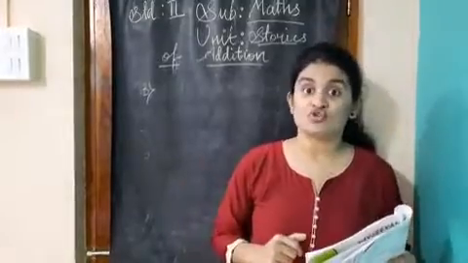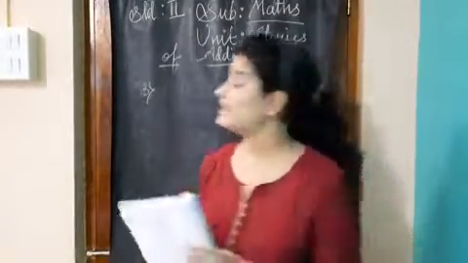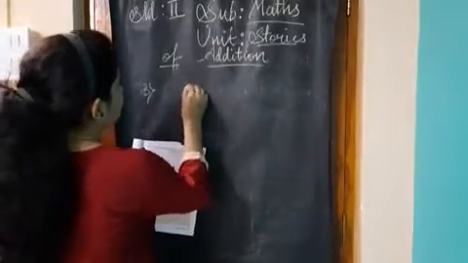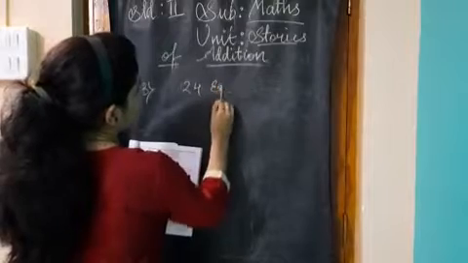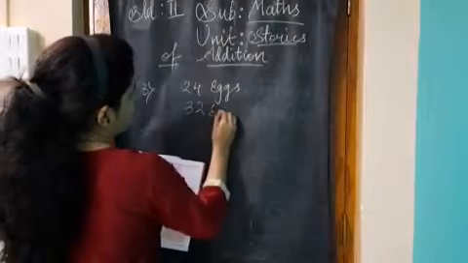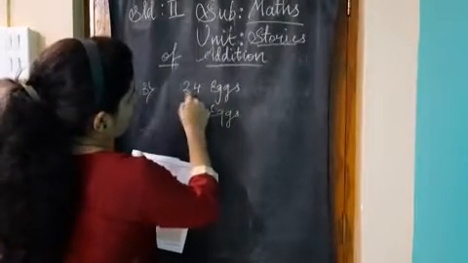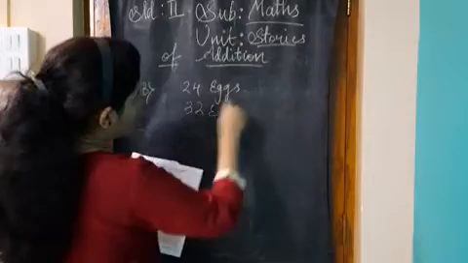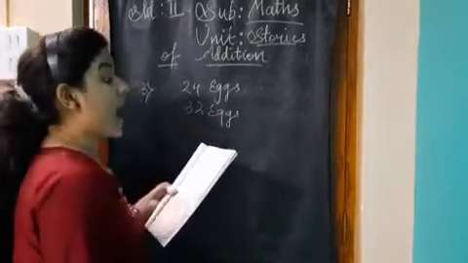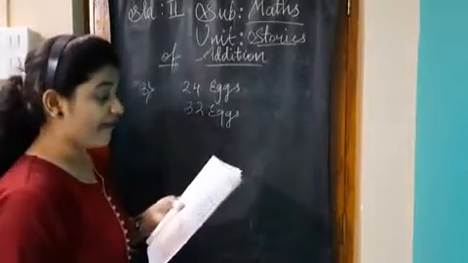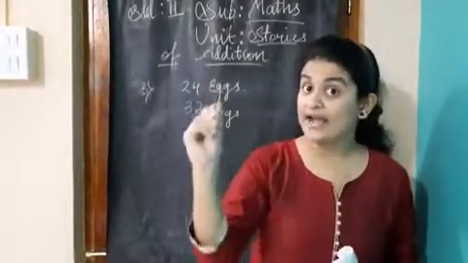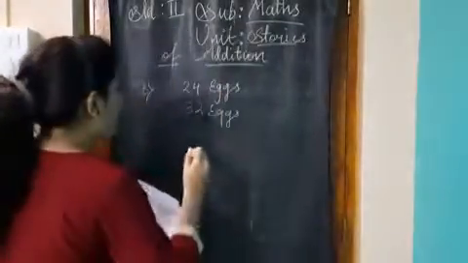So now we have to do the total. So first of all, we will write our statement, that is 24 eggs and 32 eggs. 24 eggs are with Sajid and 32 eggs are with Shabana. So what is asked? How many eggs in all do they have? So what shall we do? Yes, we need to add, right? So we will add.